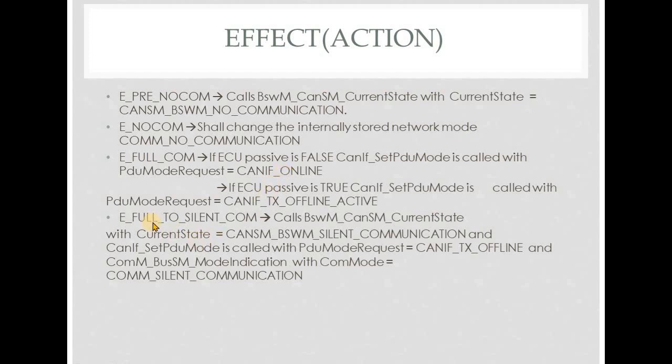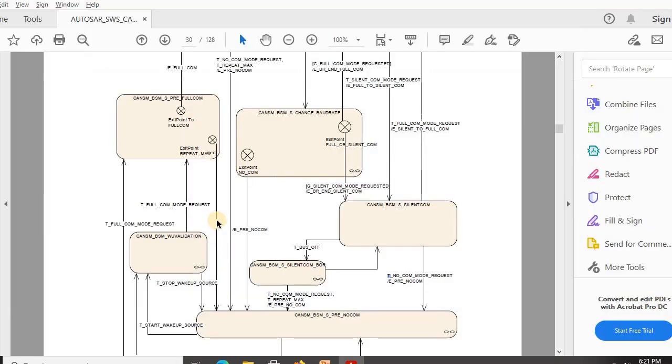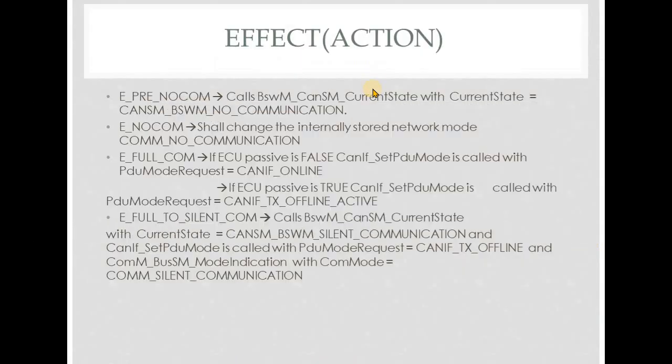Then we have E full to silent com. Where is it present? Here it is. Full to silent com. What happens in that state? CANSM informs BSWM that the current state has changed to silent com and the PDU mode will be set to offline since it has moved to silent com, and this is the mode indication API which I was saying actually.